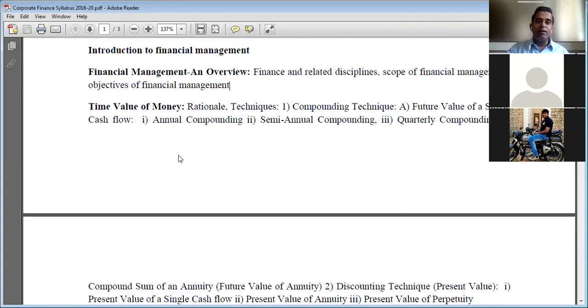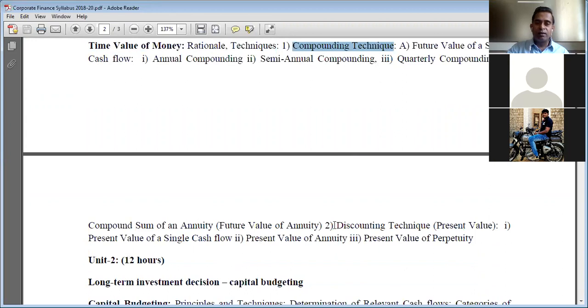Then we started time value of money, and we covered these contents: rationale of time value of money, techniques of time value of money, that is the compounding techniques and discounting techniques, in the class itself before lockdown.